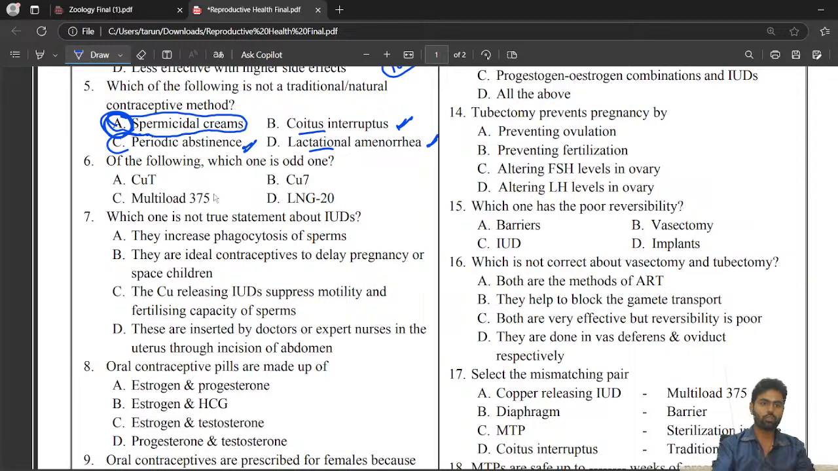Now, of the following, which one is the odd one? Odd one out we have to choose here. Copper T, Multiload 375, Copper 7, LNG 20. Copper T is a copper releasing IUD, then Copper 7 is a copper releasing IUD, then we have Multiload 375. But LNG 20 is a hormone releasing IUD, so this will be the correct answer here.